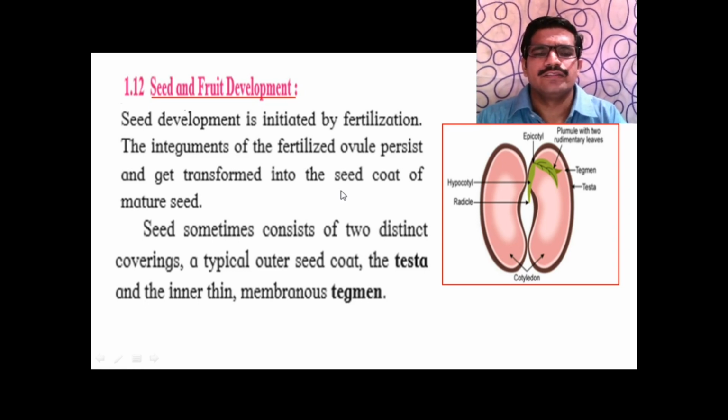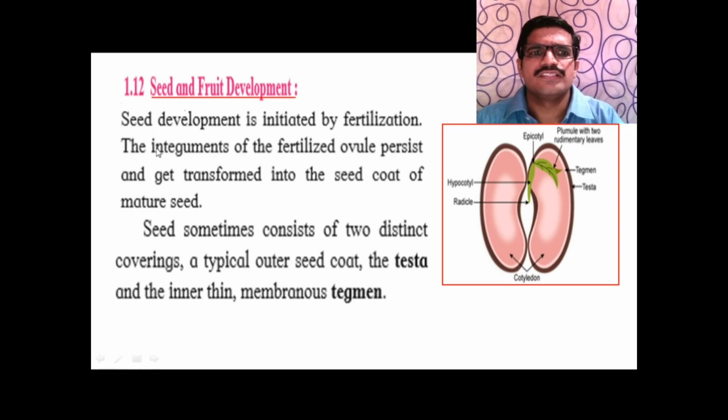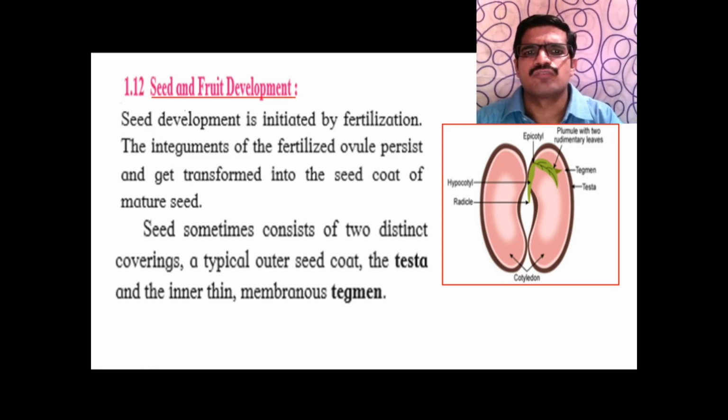So if you observe the structure of ovule, it is covered with the help of integuments. In case of bitegmic ovule, there are 2 integuments present. These integuments of the fertilized ovule persist and are transformed into outer covering of the seed, that is called seed coat.